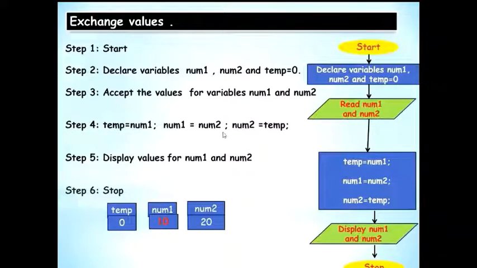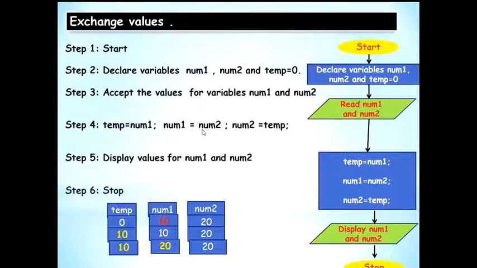At step 4, when I say temp is equal to num1, temp takes on the value of 10. When I say num1 is equal to num2, num1's previous value of 10 is lost and it takes on the value of 20. However, num2 is still 20. When I say num2 equal to temp, num2 loses the value of 20 and takes the value of 10. So with this I have achieved the swap, that is num1 now becomes 20 and num2 becomes 10. Initially num1 was 10 and num2 was 20.